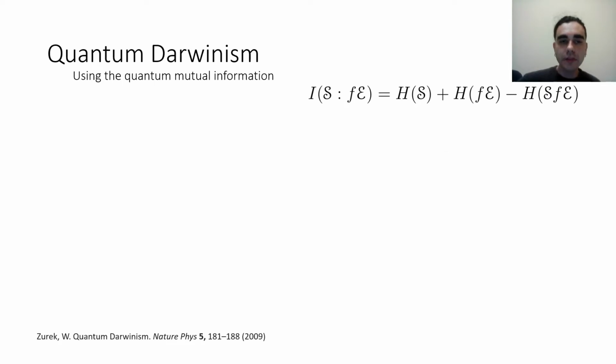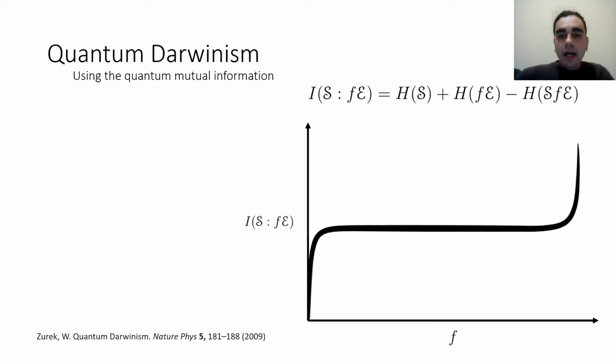And in quantum Darwinism, we quantify objectivity by using the quantum mutual information between the system and an environmental fraction. That is, the entropy of the system plus the entropy of the environmental fraction minus the entropy of the joint system-environmental fraction. And we do this as a function of how big the environmental fraction actually is. If we have an objective state, the plot of the mutual information as a function of the environmental fraction size will be something that looks like this.